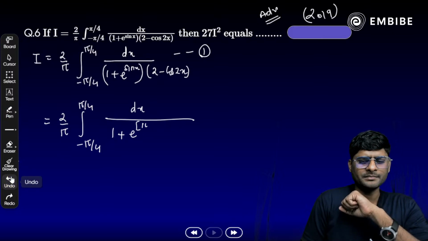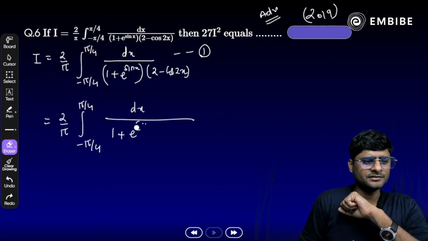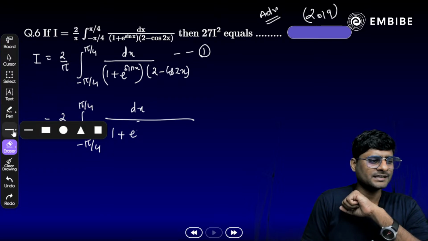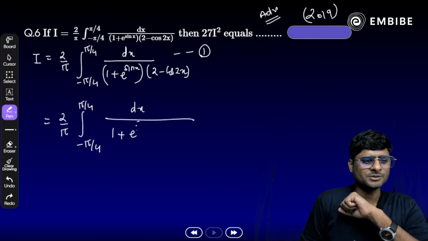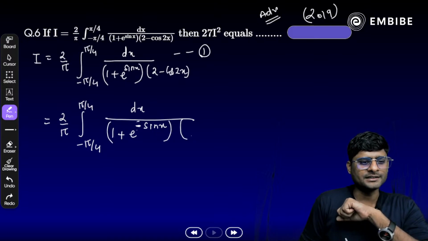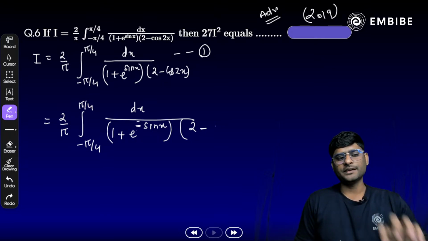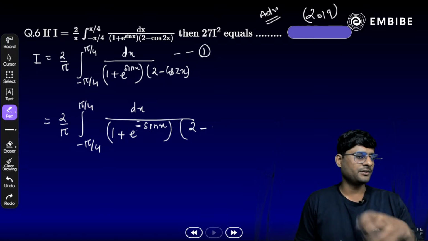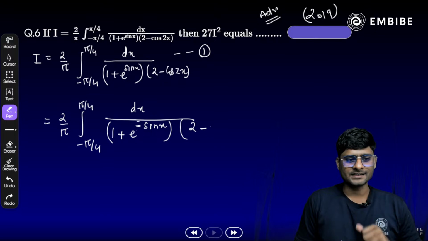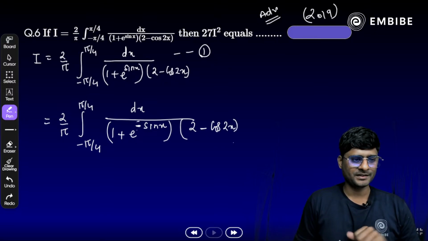So I can write directly e raised to power minus sin x, then close the bracket. On the other hand, 2 minus cos of negative, which becomes as it is, so we write cos 2x as it is.